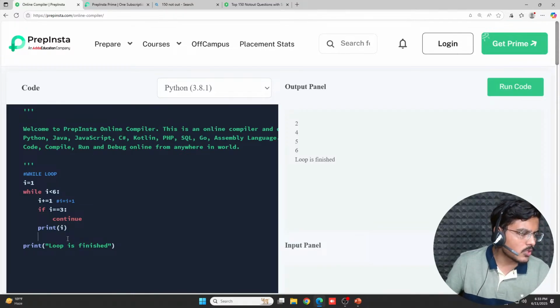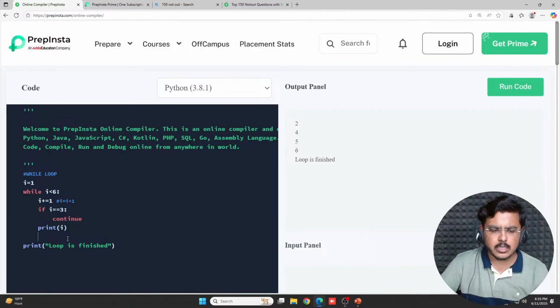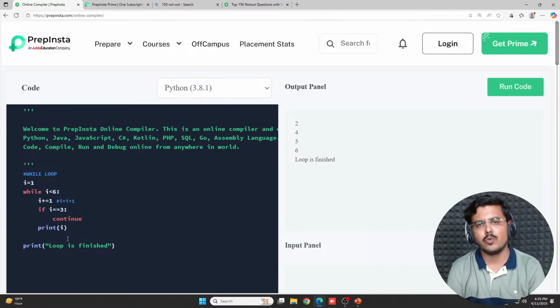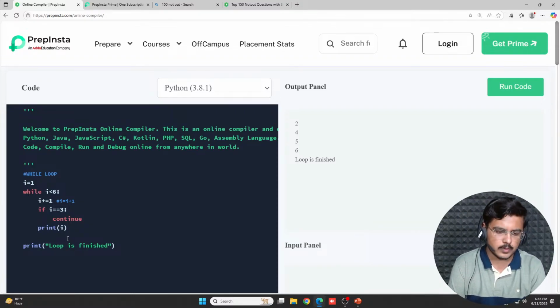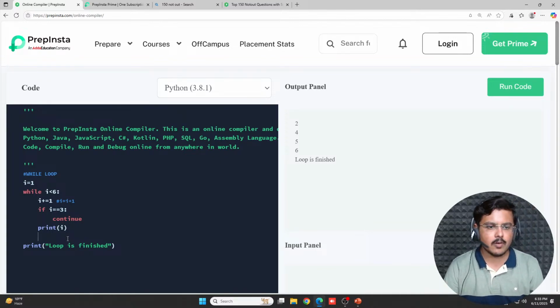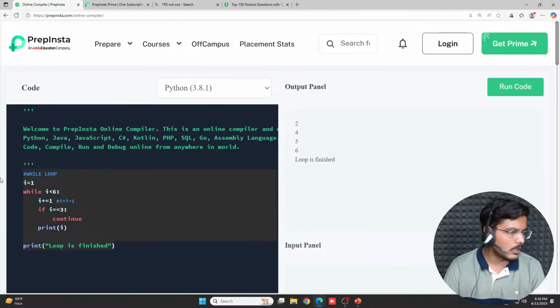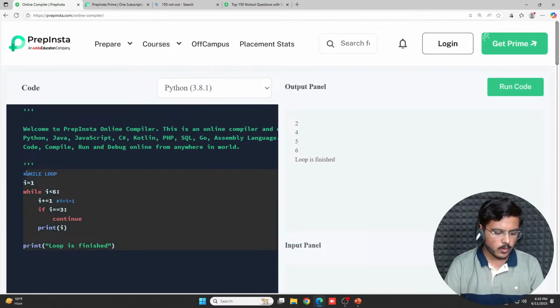Yes, you can use for and while interchangeably, there's no issue, but you have to carefully understand where you need for and where you need while. Most of the times you'll need the for loop, you'll not need the while loop most of the times. Fine. So is the continue statement clear to everybody? Tell me quickly, then only I'll move forward. Great, the continue statement is clear. Okay, now let's go ahead.